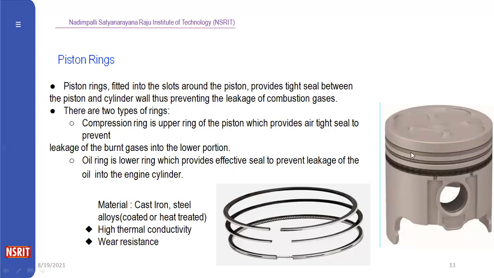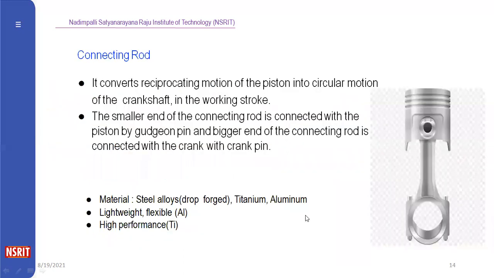The compression rings are provided for an airtight seal between the cylinder and the piston. Oil rings are provided to prevent the leakage of oil into the engine cylinder. The materials used for piston rings are cast iron and steel alloy, because of high thermal conductivity and wear resistance.